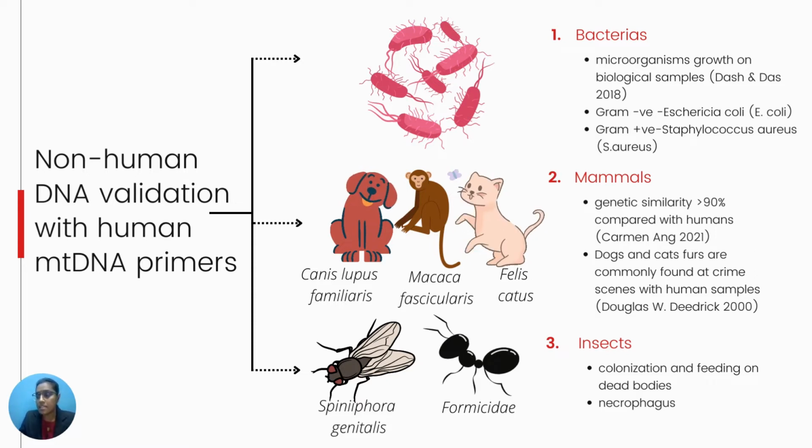And for the insect category, we used a fly species and Formicidae, which is the scientific name of ants, to validate, because these two species are found colonizing and feeding on dead bodies, and sometimes they are also necrophages, which will eat the skin tissues of human dead bodies.